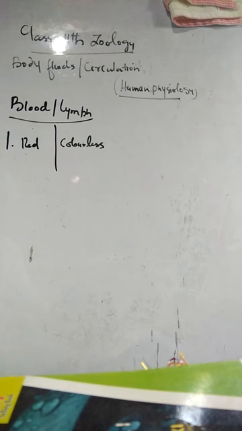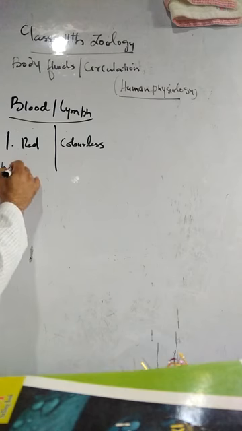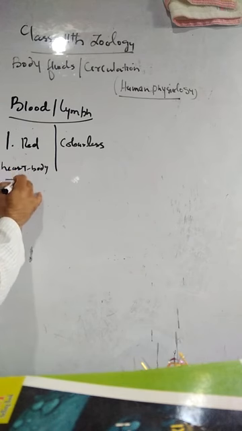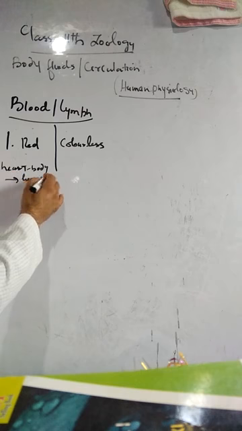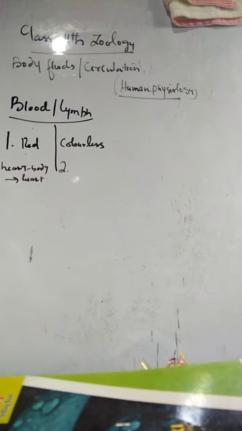Blood starts from the heart and flows through the arteries, capillaries and veins, and returns to the heart. Blood travels from the heart to the body and again to the heart by double circulation. So far as the lymph is concerned, it starts from the tissue spaces and flows through the lymphatic capillaries and vessels, and enters the subclavian veins. This is the difference in the flow of blood and lymph.